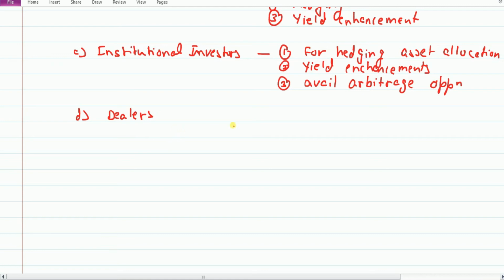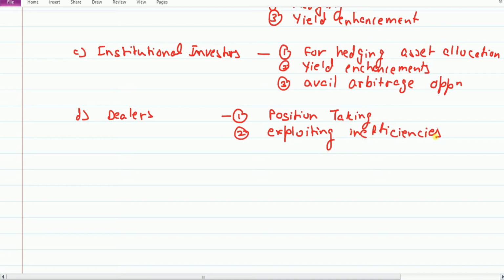which use these derivatives. Now why do dealers use derivatives? They can use them for hedging various positions, for position taking, like buy and sell, where they are frequent. So they hedge, take positions, or exploit inefficiencies in the market, or they can also enter into derivatives for earning dealers spread.